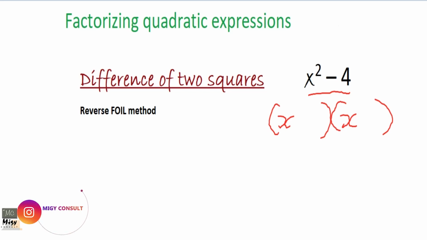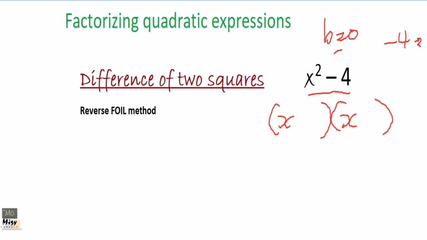Now we were told that we have to find two factors of c that add to give us b. So here we see that b equals 0, because it is 0x. That is why there is no x there. So we have negative 4. We need two numbers that when we multiply, we get negative 4, but when we add, we get 0.